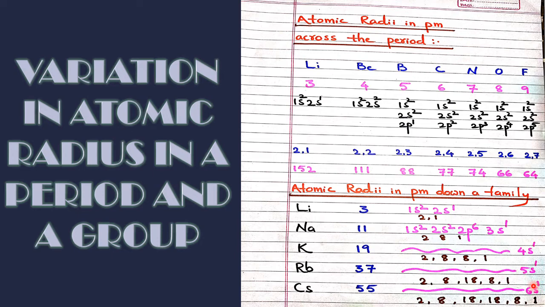When you move in a group from top to bottom, a new shell is created. Electron is going far away. When electron goes far away, then atomic radius has to increase. No doubt in that. Only in the case of a period, it is either constant or decreasing due to the nucleus pull over the outer electrons. Now we will go to today's discussion.